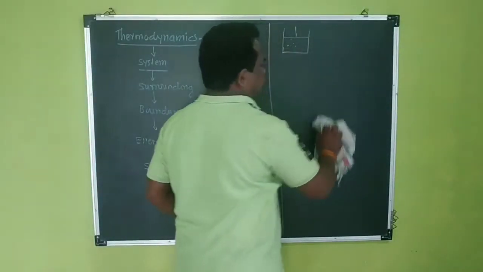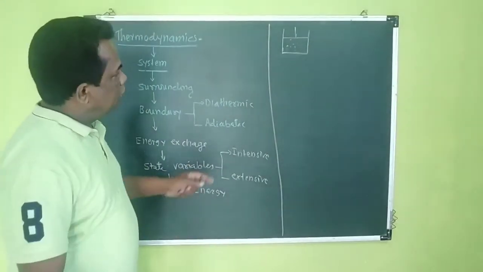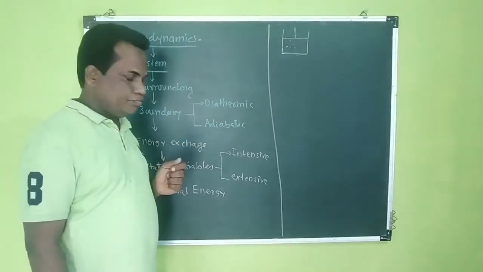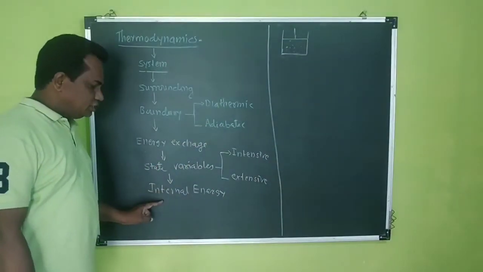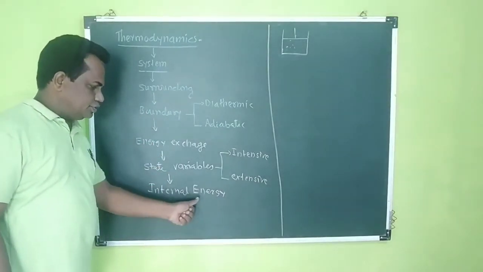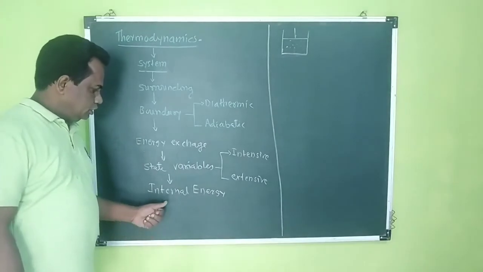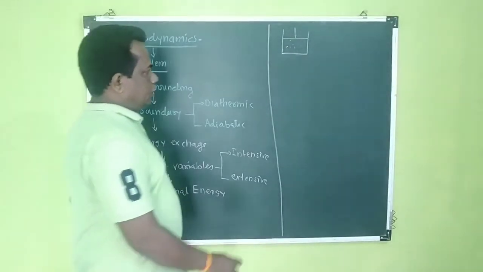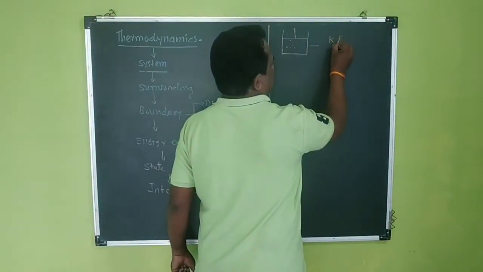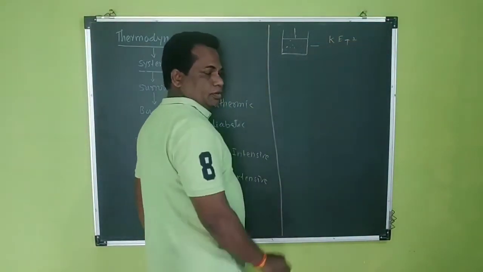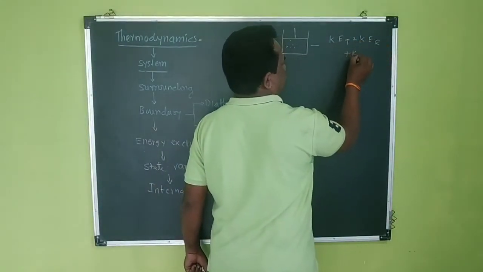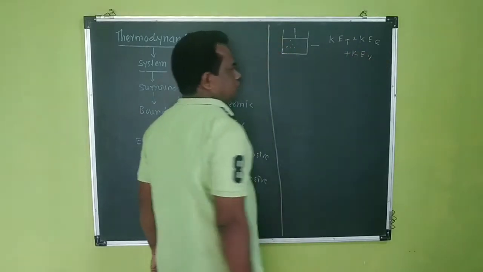So when each molecule is moving in different directions, they have some kinetic energy. The summation of all kinetic energy gives rise to internal energy. There are three types of kinetic energy we have studied: translational kinetic energy, rotational kinetic energy, and vibrational kinetic energy.